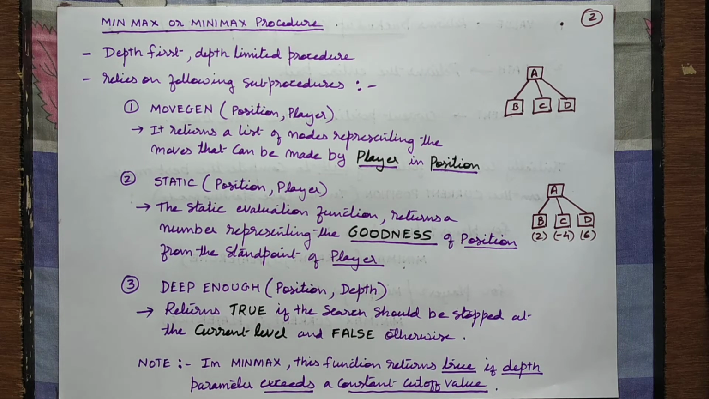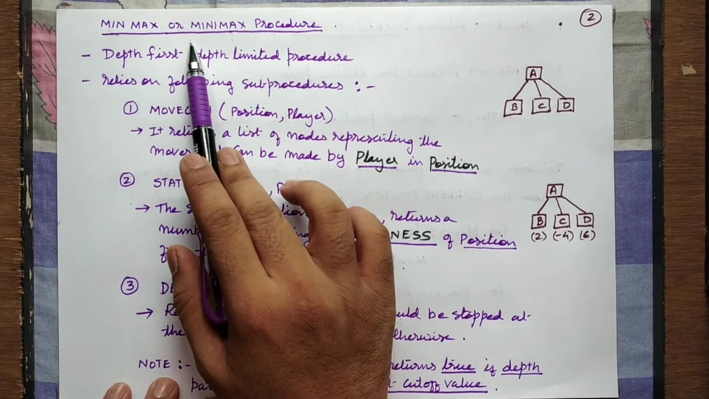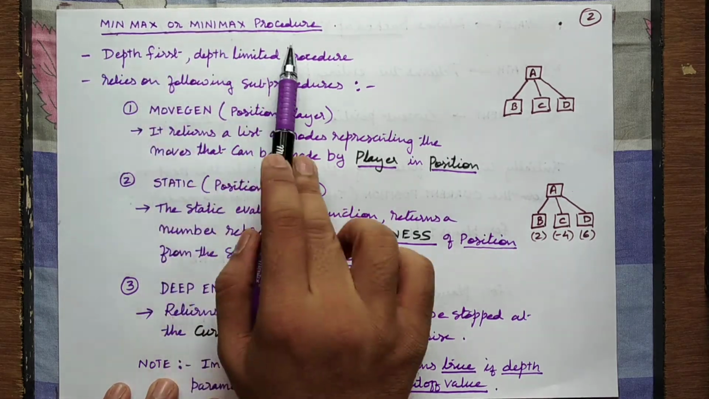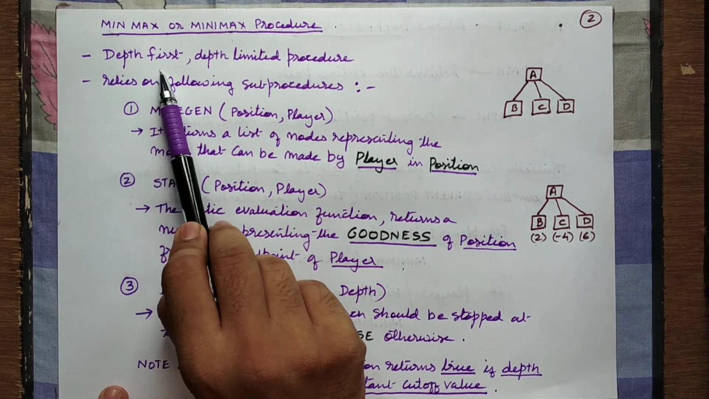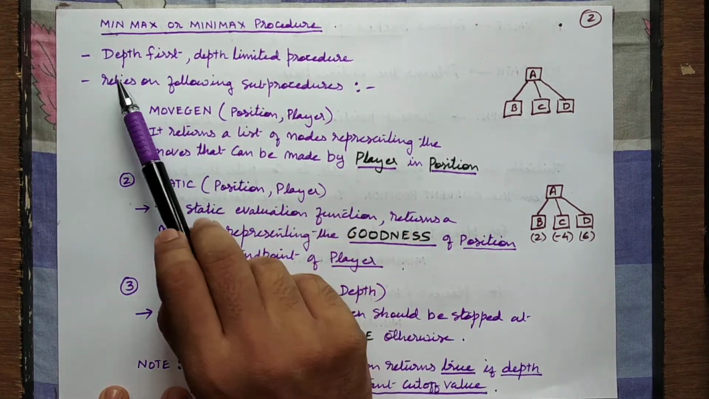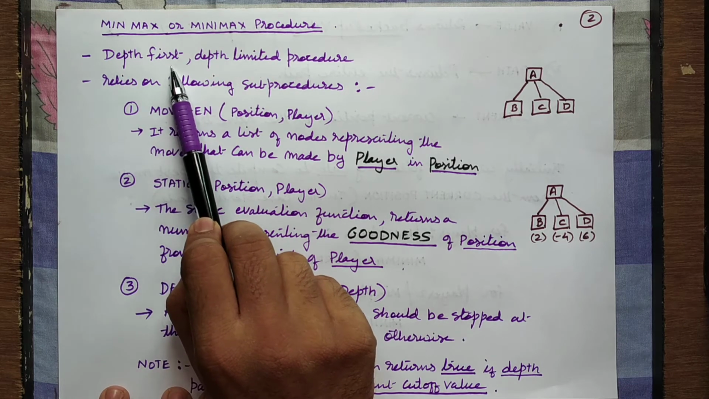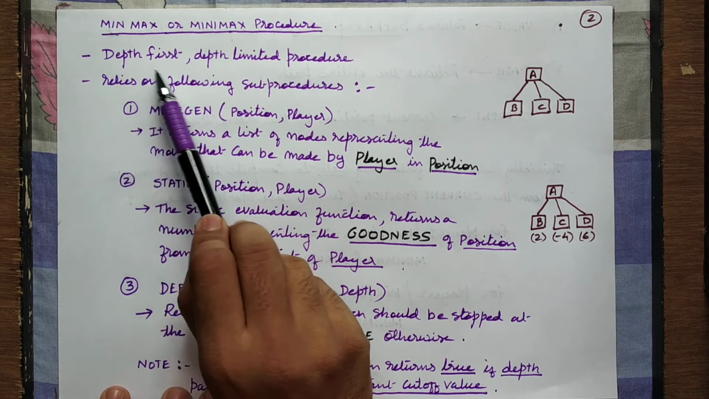To traverse this game tree, or two-ply tree, which we also call a min-max tree, we use an algorithm called the minimax algorithm. Now what is this algorithm? It is a depth first, depth limited procedure. So it is basically a depth first search. It's not a breadth first search.